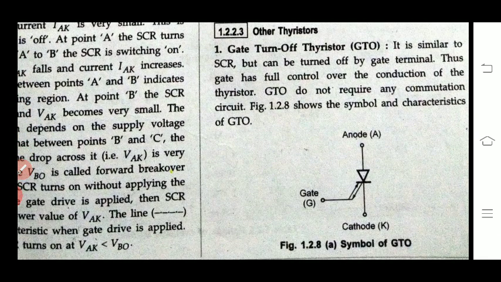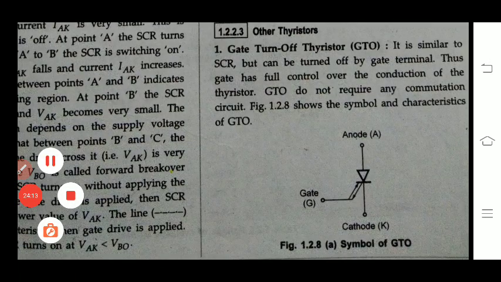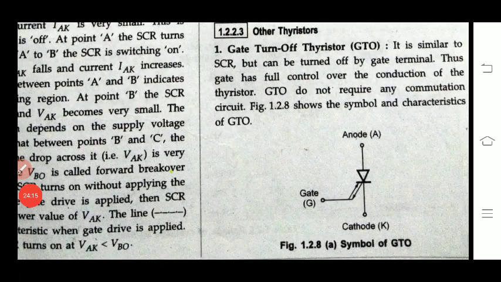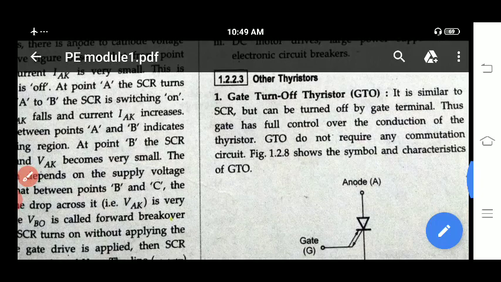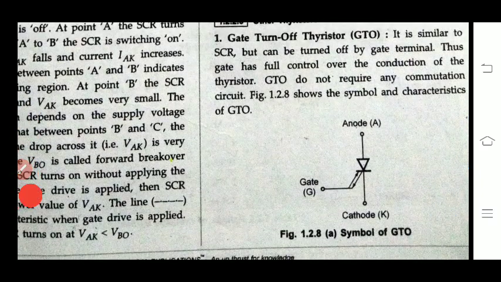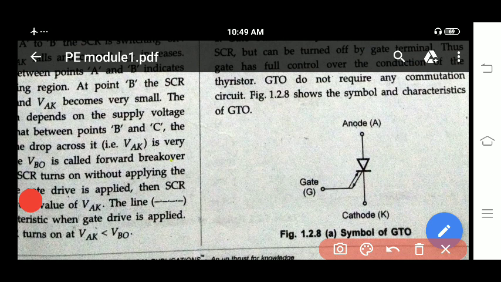Next we'll come across the gate turn-off thyristor. What is this gate turn-off thyristor? If you look at this symbol, you can see that this is also similar to your SCR. But now for the gate terminal you can observe a bidirectional arrow mark.